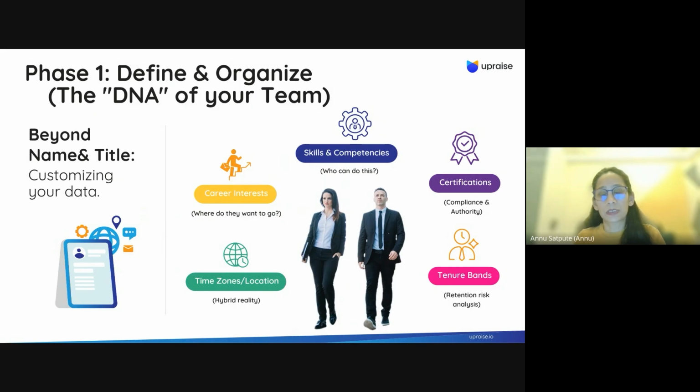So what are these things? We have some examples here. For example, career interest of your employees, so you know where they exactly want to go in their career path, which will help managers coach their team members, or help an organization suggest certifications based on that. If you have their time zone data, you would be able to understand their hybrid reality, and understand their demographics. If you know their skills and competencies, you will know how you can better utilize those skills and competencies in your regular process for different projects, and so on.